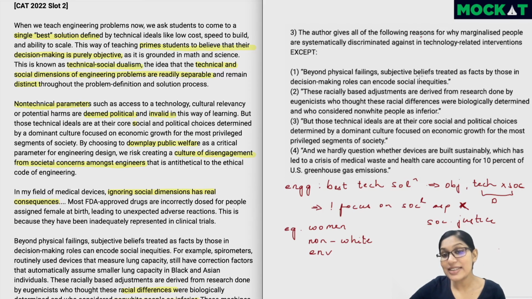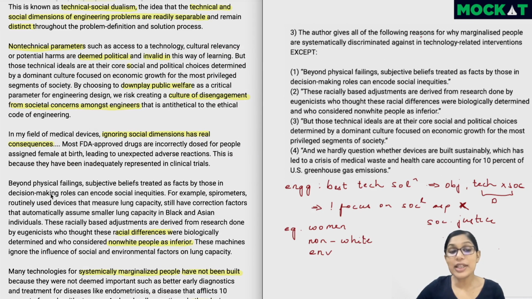Beyond physical failings, subjective beliefs treated as facts by those in decision-making roles can encode social inequities. This is something which is mentioned for spirometers, where people had this incorrect belief that African Americans and Asians have smaller lungs, right? So this was a belief which is essentially systematically discriminating against non-white people. So this is a reason that's given, so it would not be the right answer. Please don't be confused that I'm putting a tick over here.